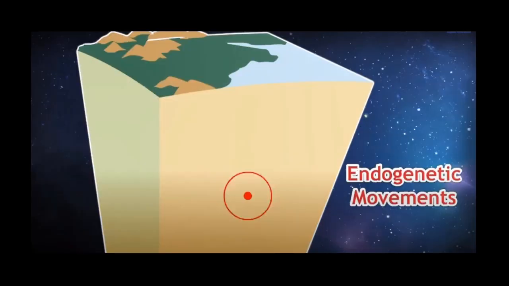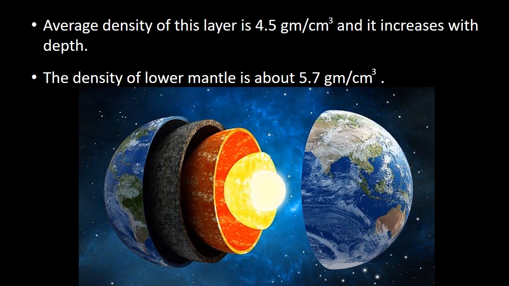Mantle begins at a depth of around 42 km of the Earth's surface. Internal energy released due to the endogenetic movements occurring in this layer is responsible for mountain building, rift, volcanic eruptions, earthquakes, etc. The average density of this layer is 4.5 gram per centimeter cube, and it increases with depth. The density of lower mantle is about 5.7 gram per centimeter cube.